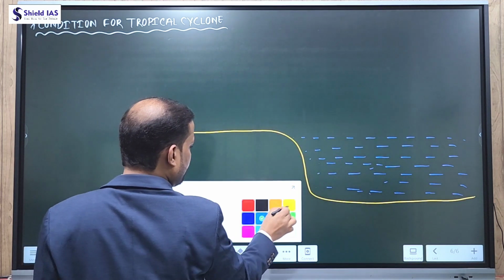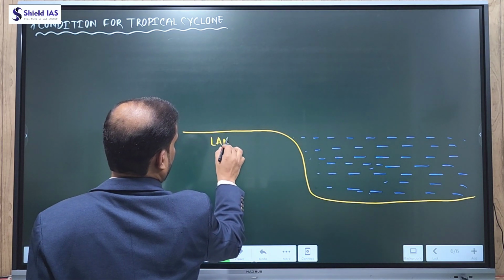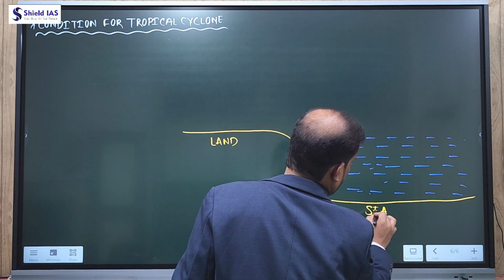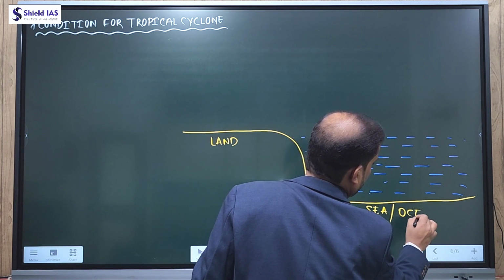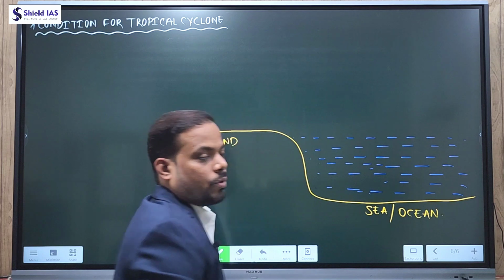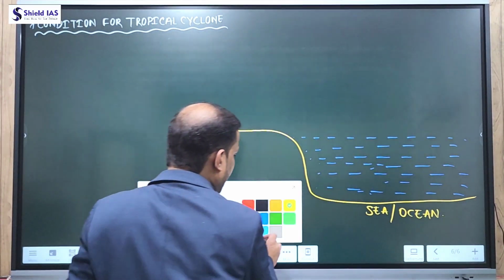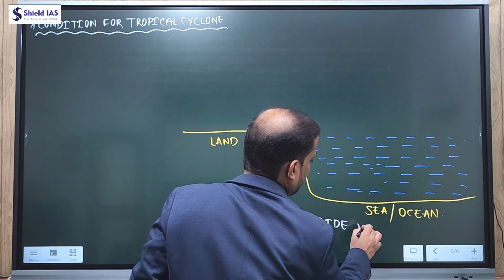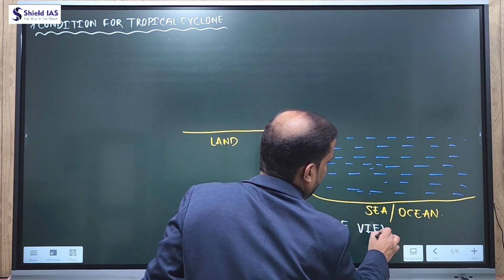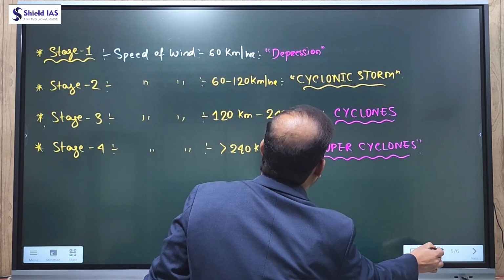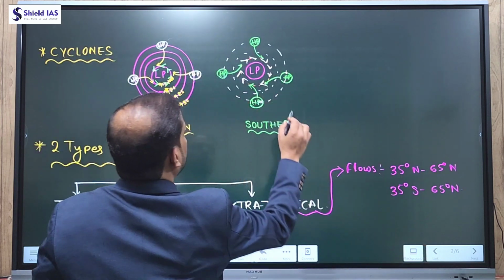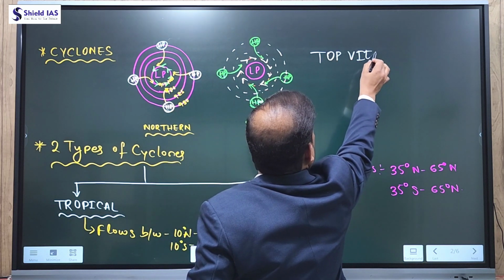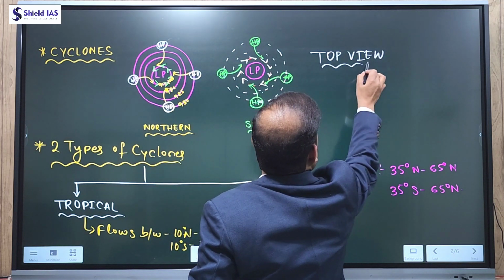This is the land area and this is the sea or ocean. So you can say this is the side view of tropical cyclone. And in the previous slide, we have seen the top view of tropical cyclone.